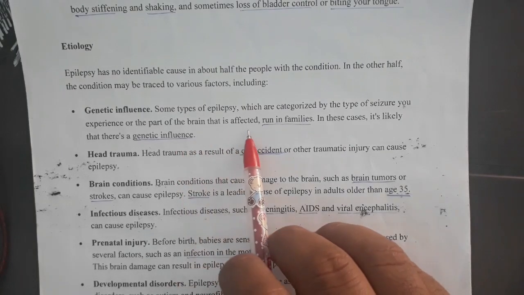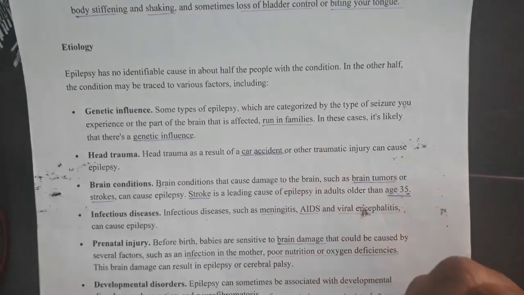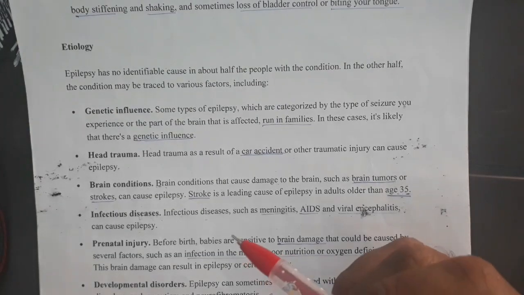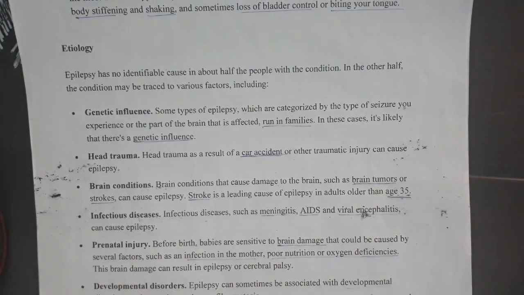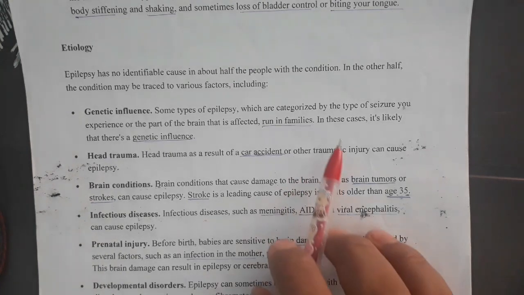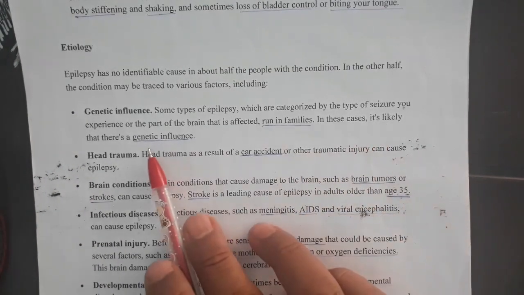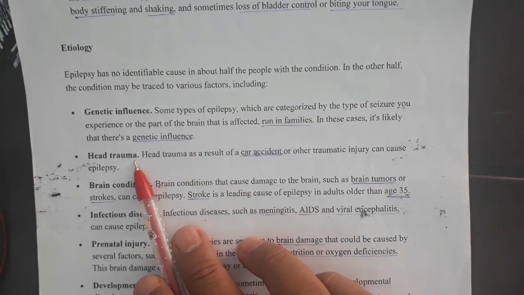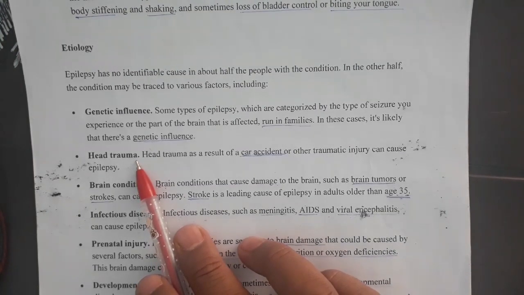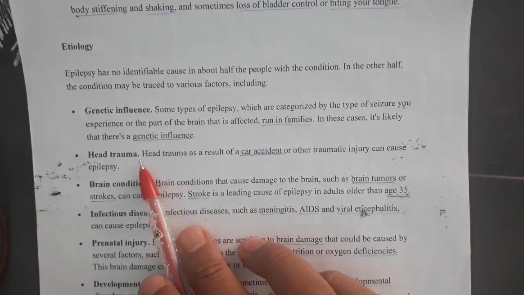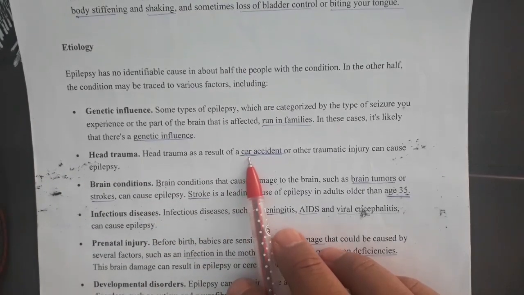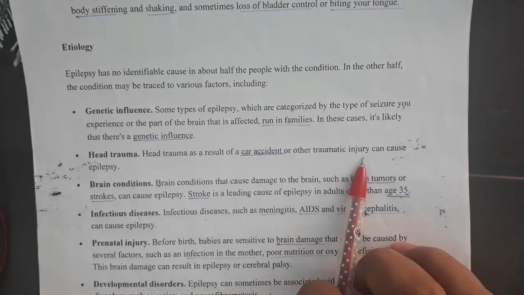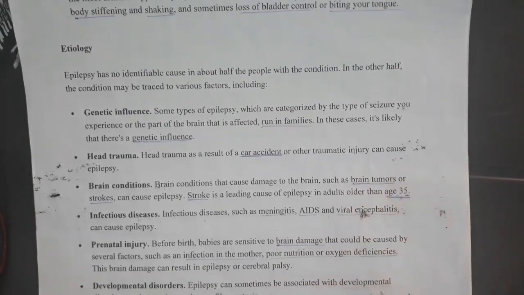So genetic influence: some types of epilepsy, which are categorized by the type of seizure you experience or the part of the brain that is affected, run in families. So if the father or mother is having these problems, generally it may be seen in their children. So that's why we say that it runs in family. It is related with the genes. Then head trauma, if there is some accident where there is injury on the head, like in a car accident or other traumatic injury, then it causes epilepsy.